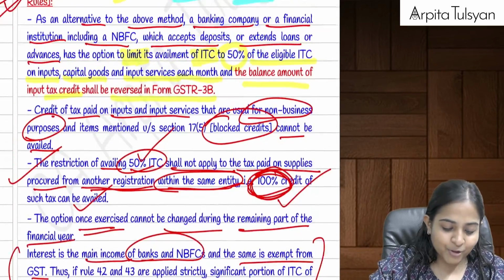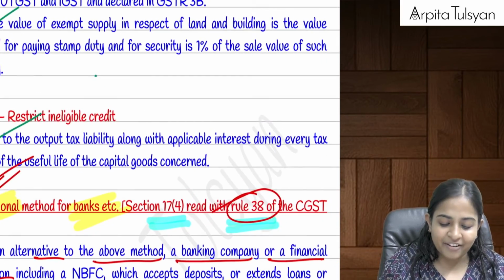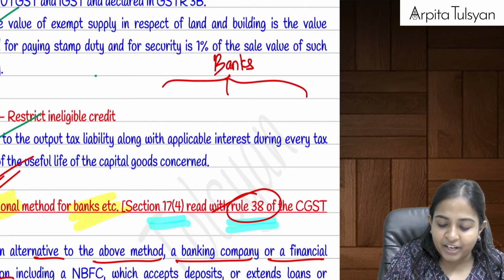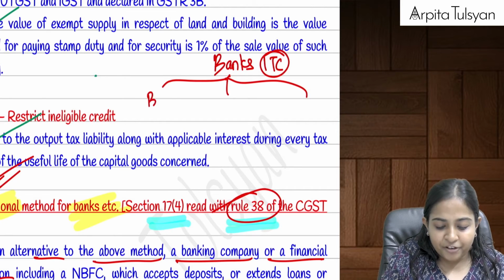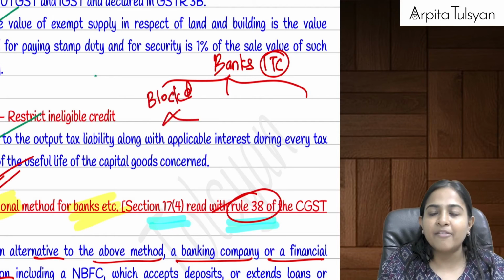Okay, if I want to show you a summary of it, I'll draw it here only. In case of banks or NBFC, do three bifurcations. First of all, in your total ITC, first find out blocked credits. Can we say anyway nothing will be available for this?